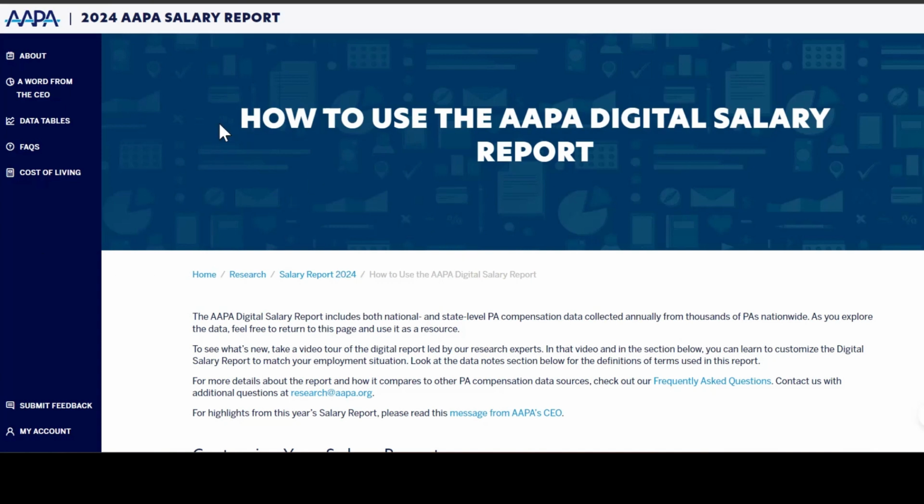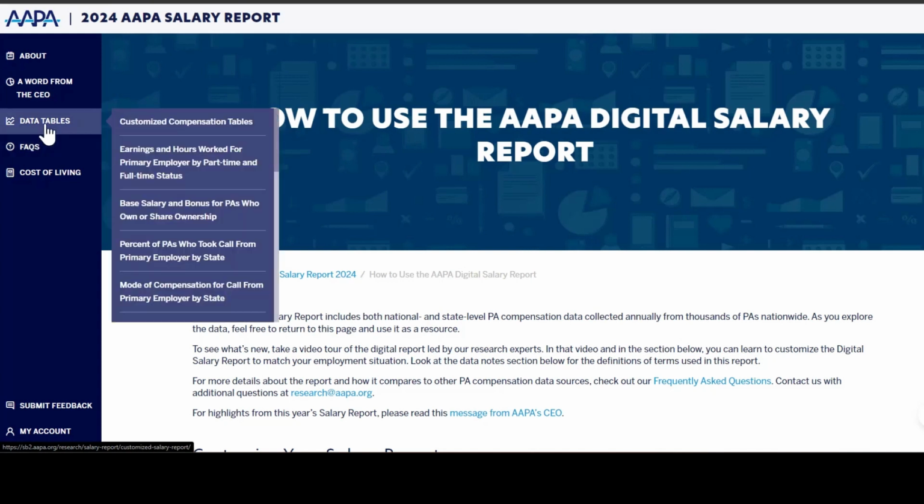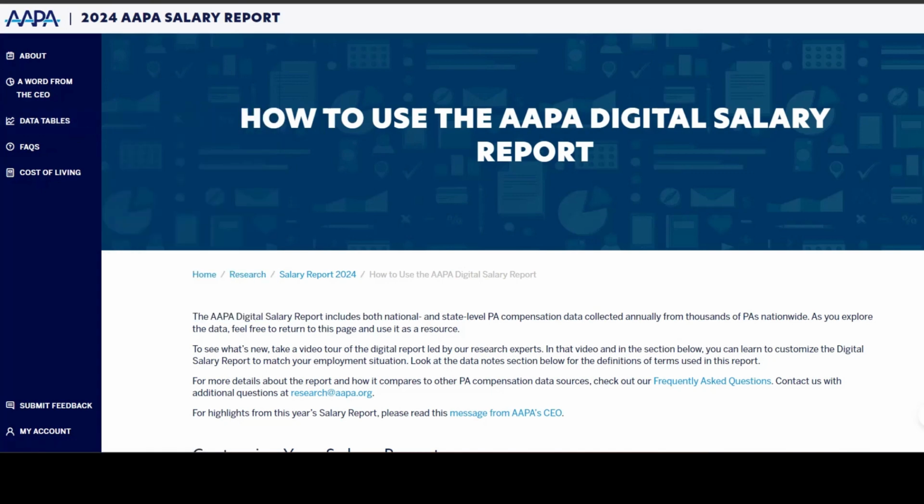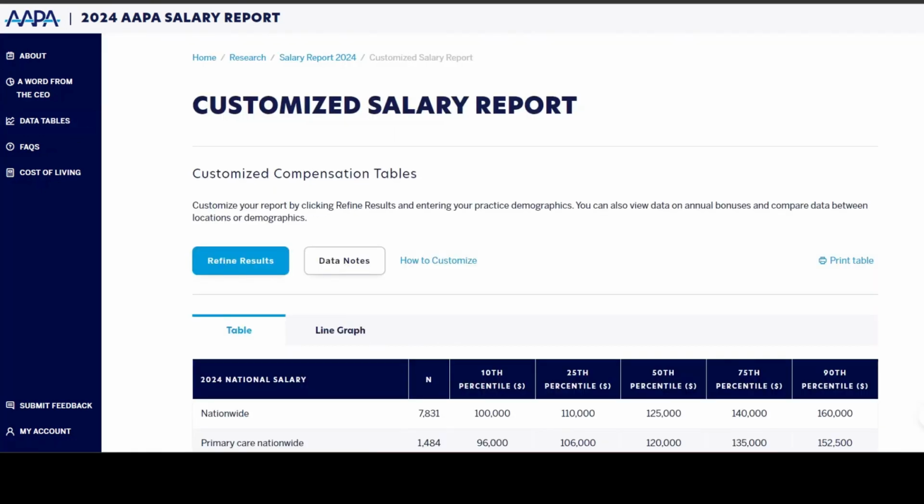By using the navigation ribbon on the left-hand side of the page, you're able to select various different features within the digital salary report. For example, you can select data tables to view our robust information on PA benefits and compensation. If you select the Customized Compensation Tables option, you'll be presented with the national base salary compensation data. However, you can select Refine Results to customize the data based on your specific situation.